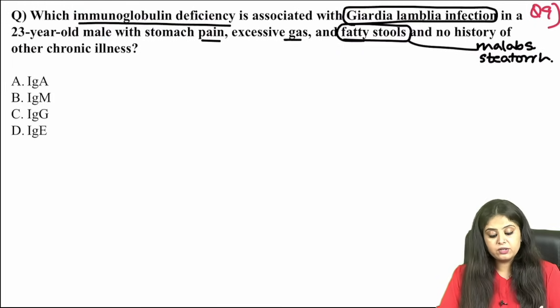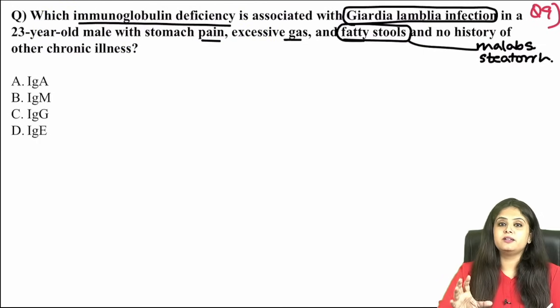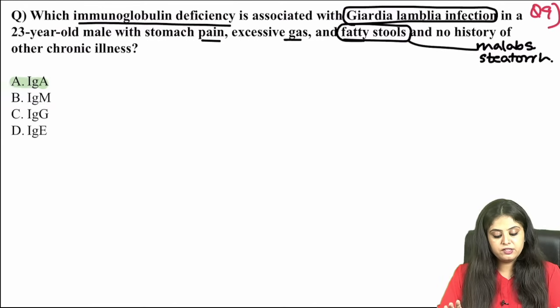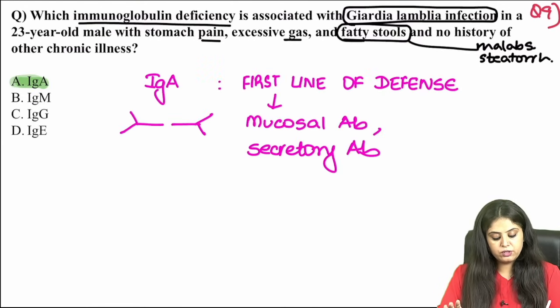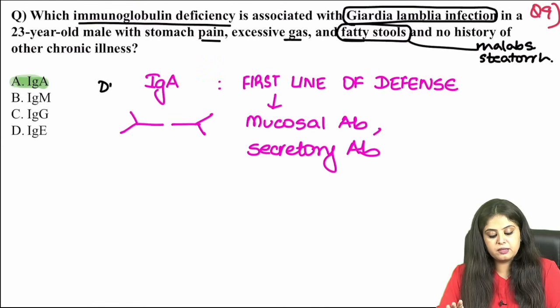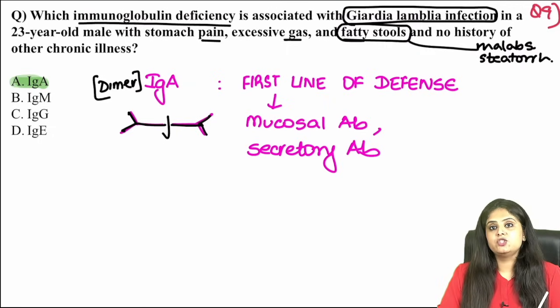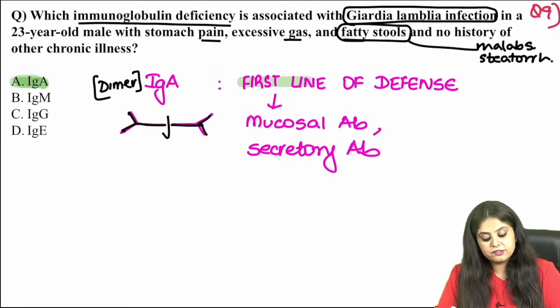Now, when they're talking about GI infection, GI means mucosa. Mucosal antibody is always IgA antibody. Recently in the image section only, I told you that IgA antibody is the one that is capable, not always, but can exist in a dimeric form, means two antibodies will be together and they will be connected by a joining chain or a J chain. So this is a dimeric form. Now there are actually two properties of IgA that you have to know. Why is it called as the first line of defense?